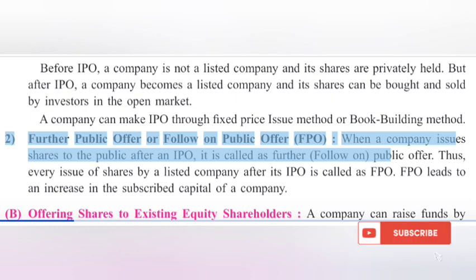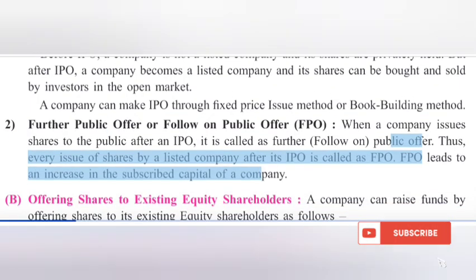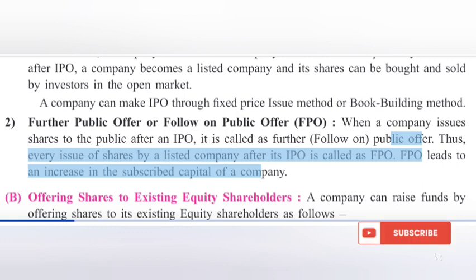2. Further public offer or follow-on public offer. When a company issues shares to the public after an IPO, it is called as further public offer. Thus, every issue of shares by a listed company after its IPO is called as FPO. FPO leads to an increase in the subscribed capital of a company.